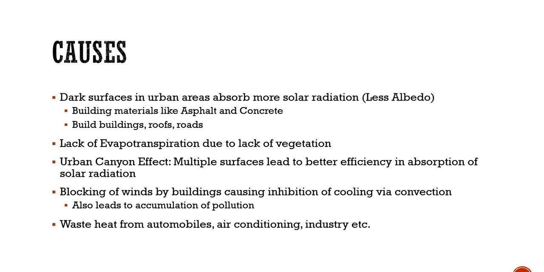And finally, you can also say that waste heat from automobiles, air conditioning, आजकल in urban areas in every house there is an air conditioner, right? People nowadays cannot live without an AC, right? Urban areas have more industry also, which also release heat. Automobiles release heat. These all things are specific to urban areas. In rural areas, you will find very less automobiles, very less air conditioners.